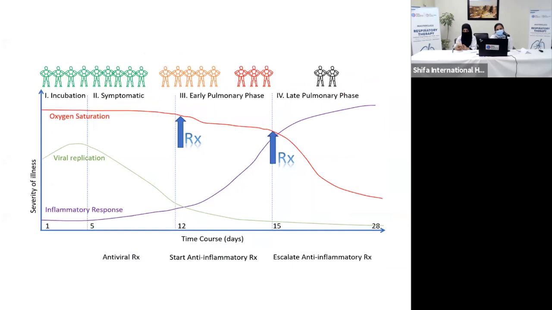This slide shows us the timing of desaturation, the viral replication, and the inflammatory response. As soon as the virus replicates during the incubation period and symptomatic period, the pulmonary phase starts. During the pulmonary phase, there is an inflammatory response. It is during that time frame that steroids would start benefiting the patient. So we have to start the anti-inflammatory drugs during days 10 to 12, and then escalate the treatment as and when required.